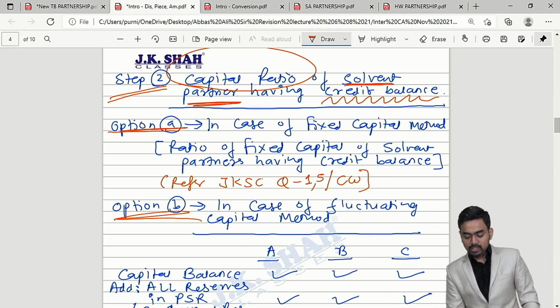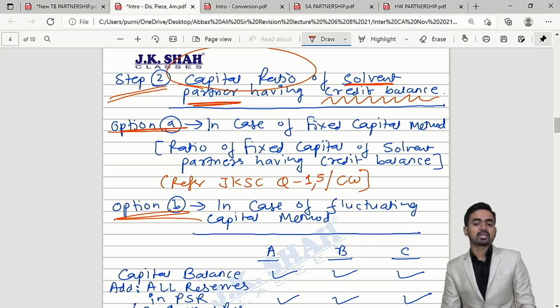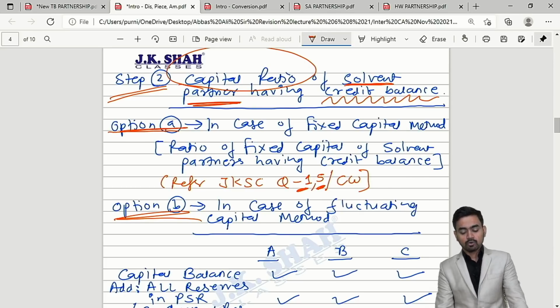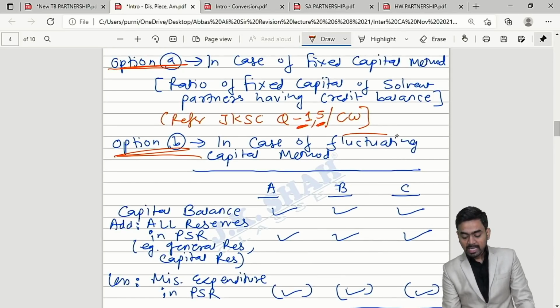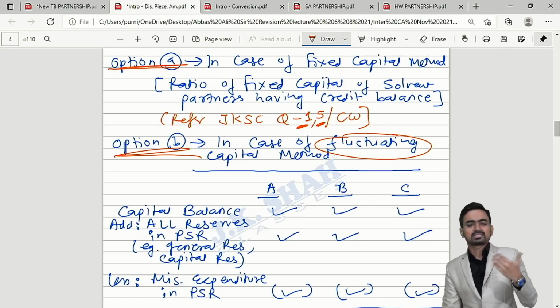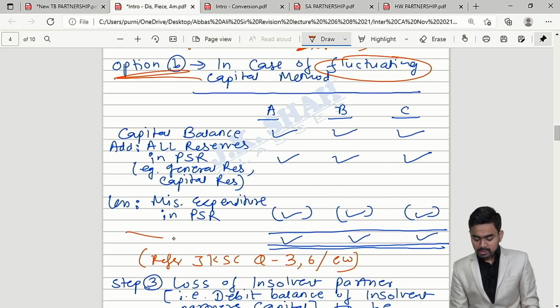So just check, in case of fixed capital method, the ratio of fixed capital of solvent partners having credit balance will be taken in step number 2. For this you can refer question number 1 and question number 5 of classwork. Okay. What if the capital balance is fluctuating? That is, all the adjustments like interest on capital, interest on drawing, salary to partner, we have routed through the partner's capital. What will you do in such a case, when the capital is fluctuating? You have to follow this formula.